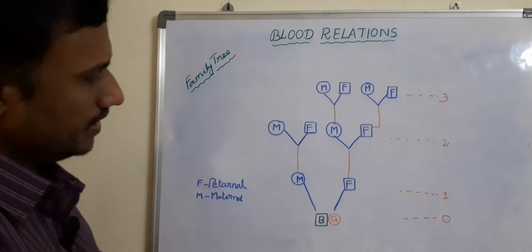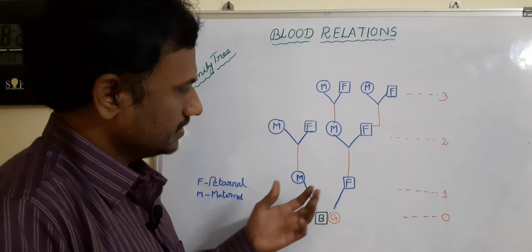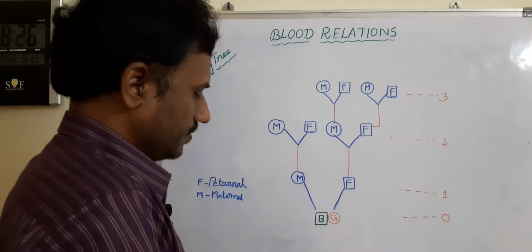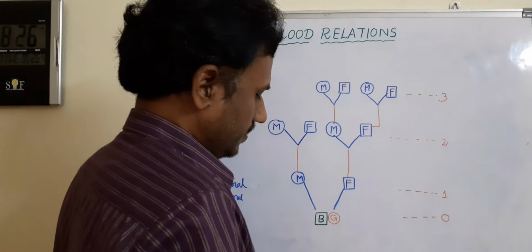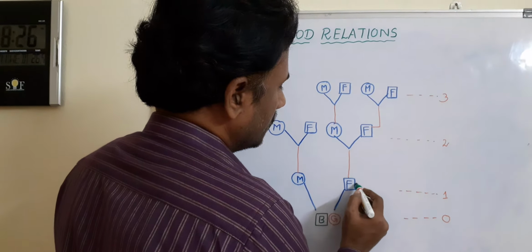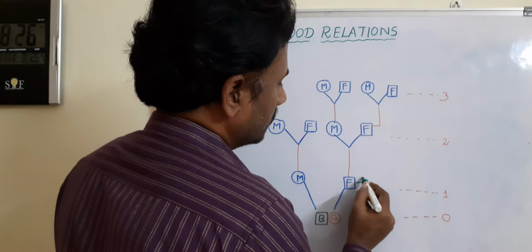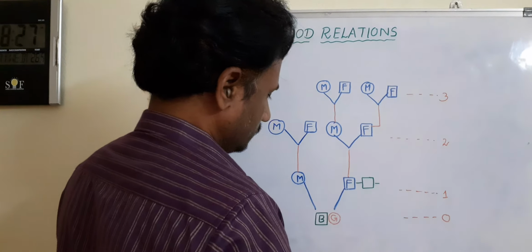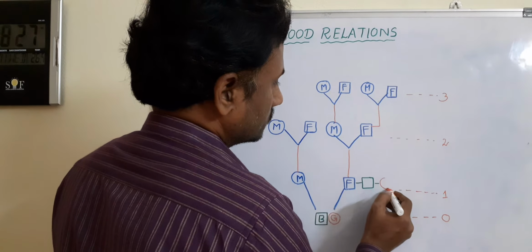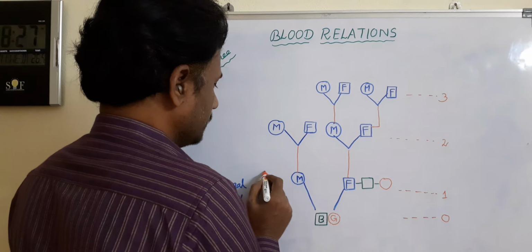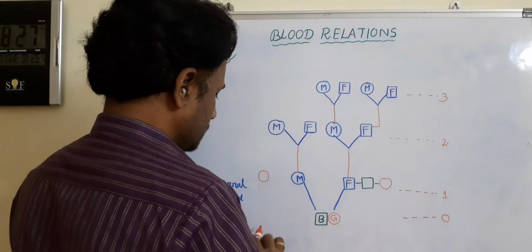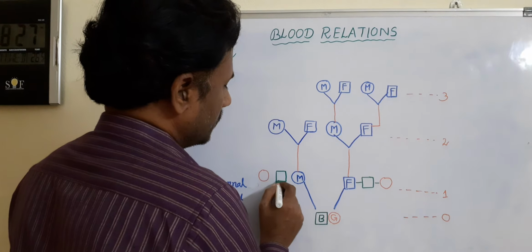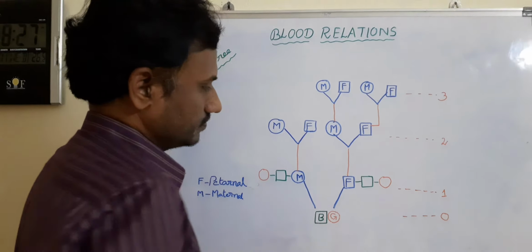Now observe clearly here, in the family generally, father may have some brothers and sisters. For example, father having a brother, and there is a possibility of having sister also. Then mother side also there is a chance of having sister and brother. Mother may have a brother and sister.